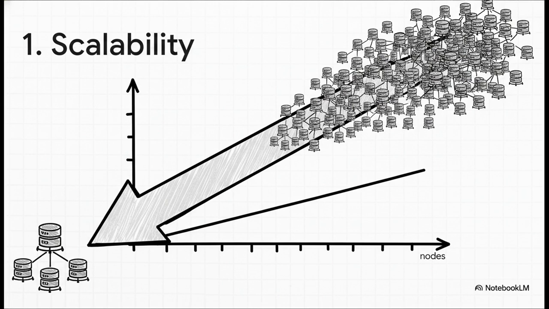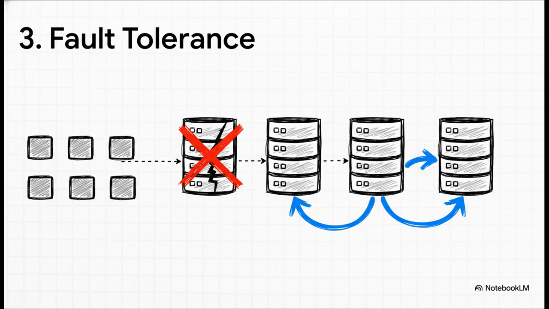That's not an option. But what happens when things break? And trust me, they will. That brings us to fault tolerance. Hardware fails, it's just a fact of life in these big systems. A really robust scheduler knows this is coming. It anticipates it, instantly detects when a machine goes down, and reassigns its tasks to healthy ones without missing a beat. Just like our principal has a substitute teacher on standby, the system has to keep running smoothly so that the users don't even notice a problem.